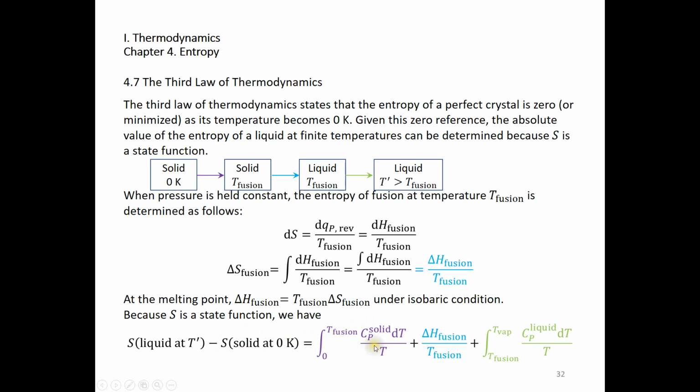In this first term, we increase the temperature of the solid from 0 to the melting point. In the second step, we look at the entropy of fusion, which is delta H of fusion over T of fusion. Third step, we increase the temperature of the liquid from T fusion to T prime. Sorry about this mistake here. This should be T prime.